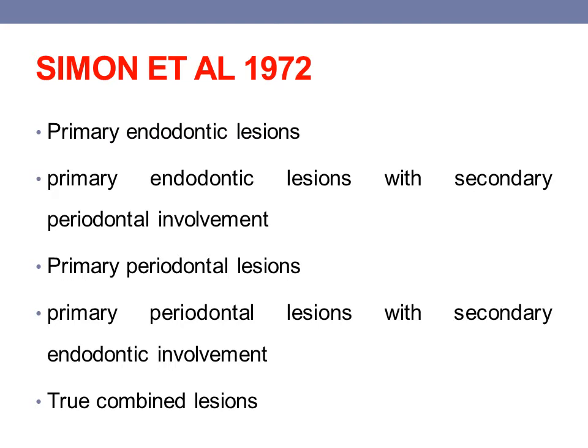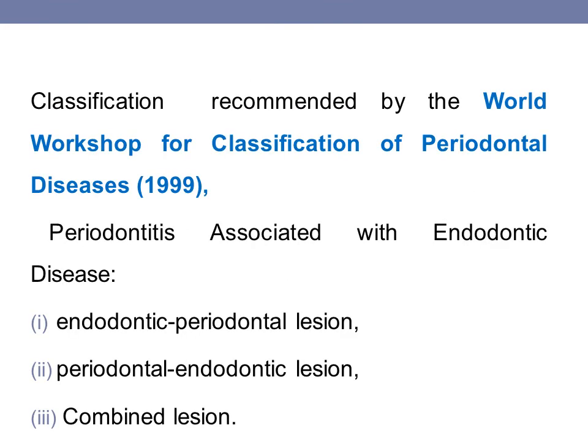In 1972. This classification is even followed today: primary endodontic lesion with secondary periodontal involvement, primary periodontal lesions with secondary endodontic involvement, and true combined lesion. Then another classification recommended by the World Workshop for Classification of Periodontal Diseases, given in 1999: periodontitis associated with endodontic disease, endodontic periodontal lesion, periodontal endodontic lesion, combined lesion.